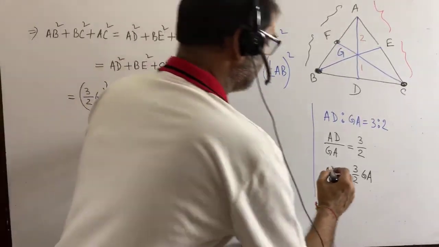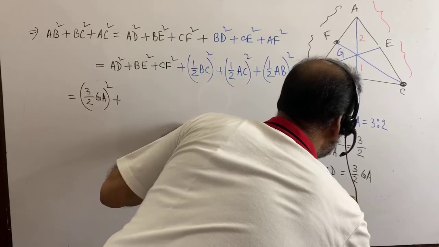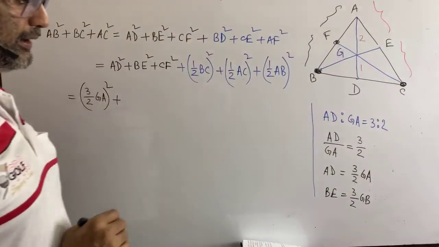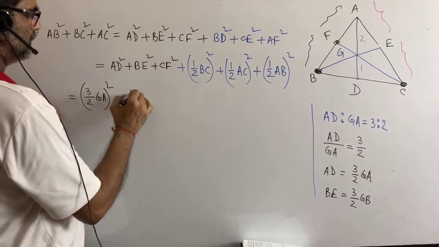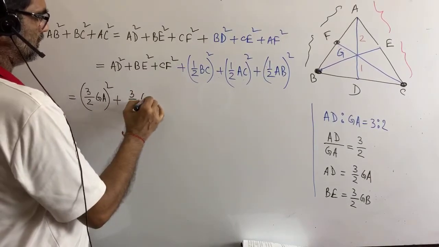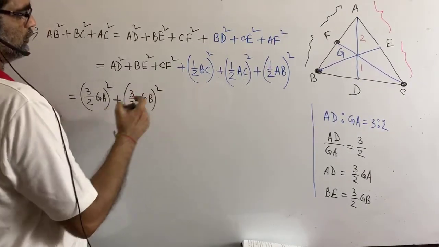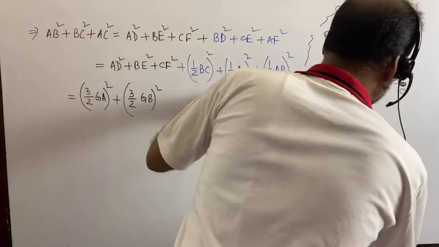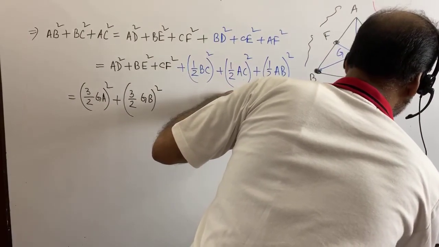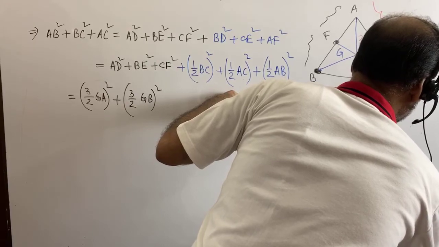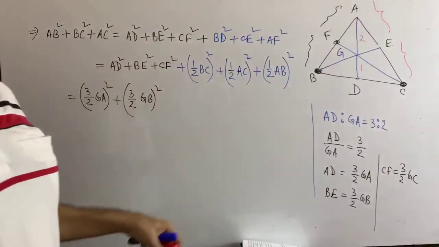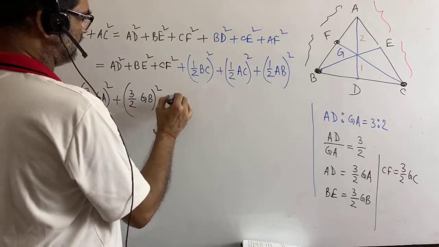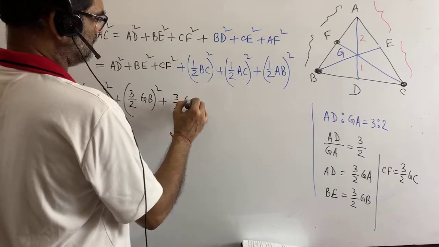Similarly, we can write down BE is equal to 3 by 2 GB. Actually, it is in the proof. For this, I am going to do it. What is CF? Similarly, it can be written that CF is equal to 3 by 2 GC. Similarly, we can write it. Okay? So, it is 3 by 2 GC.